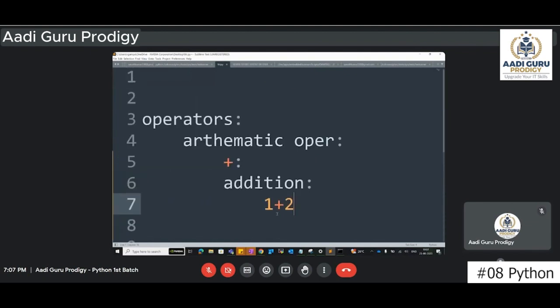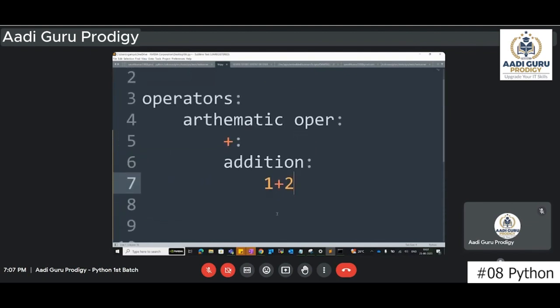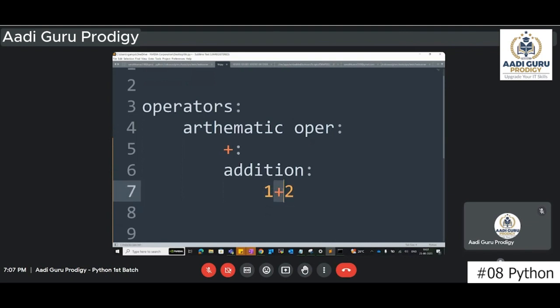Now, if you see what we are trying to do here, we are trying to add this 1 and this 2 with the help of this plus symbol. This 1 we call an operand, this 2 is also an operand, and this plus we call an operator.